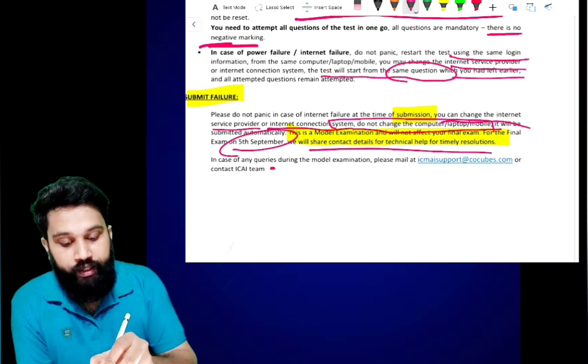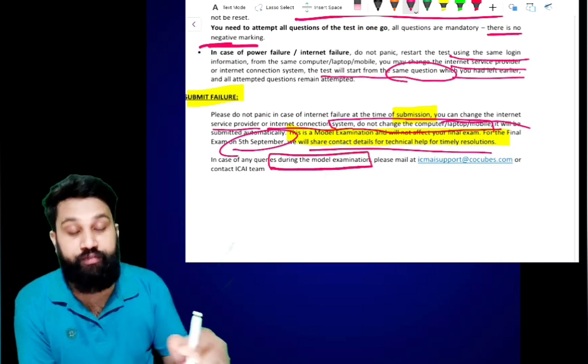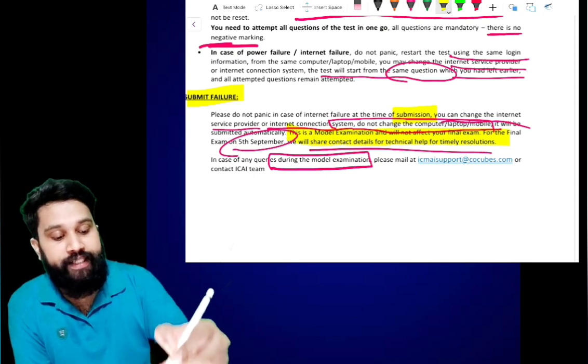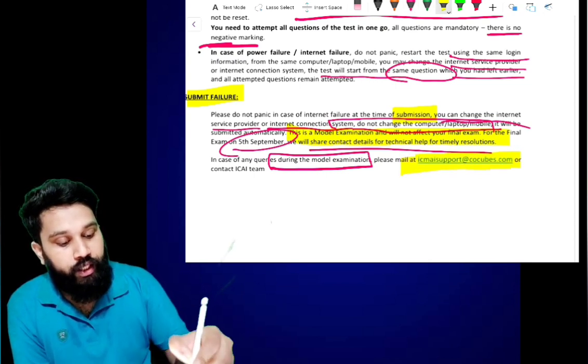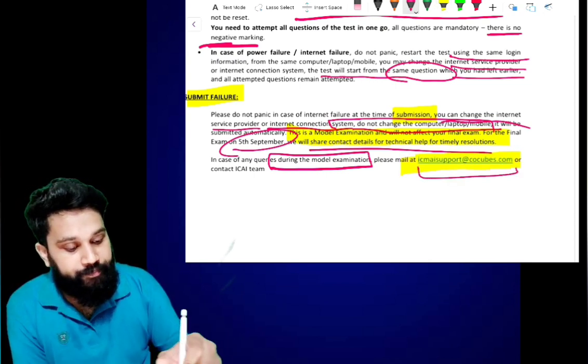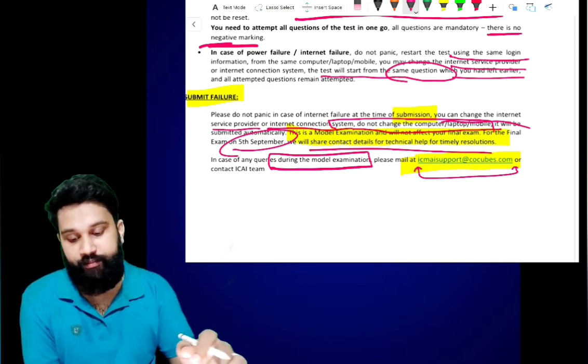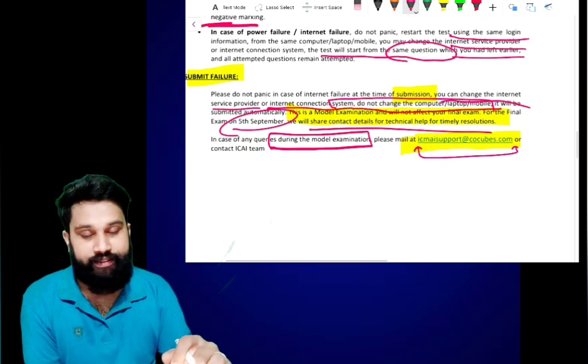If you have any query during the model examination, this is the mail ID. You have to mail to this mail ID for any query regarding the model examination, or you can contact ICAIT.